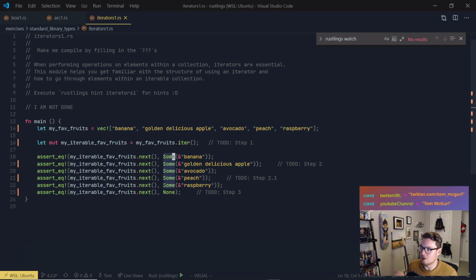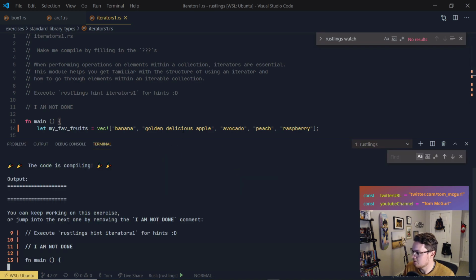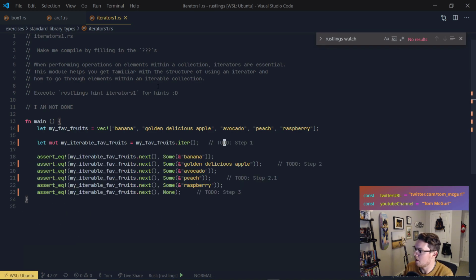So here we have some. And here we have none because we're out of values. So just like an option, if there's no value, it will return none. So pretty cool. And we are passing. So now let's go ahead and remove our, I'm not done.